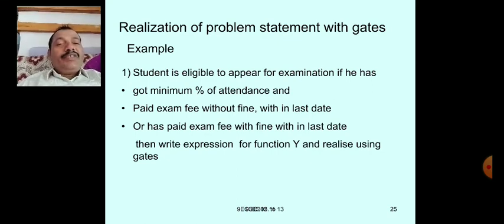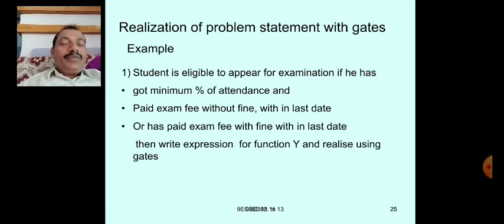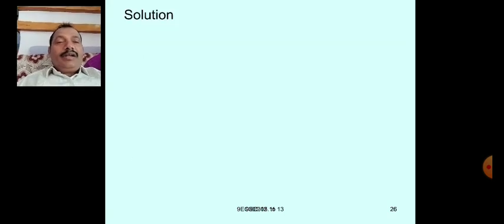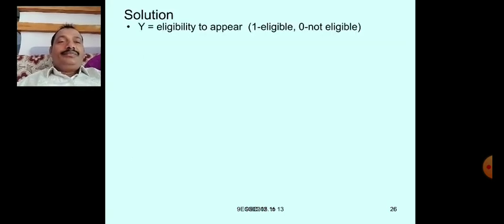Paid exam fee within the time without fine, and paid exam fee with fine. So these are the parameters we have. So the output is the eligibility to appear for examination. When output y equals 1 it means he is eligible. When y equals 0 it means not eligible.